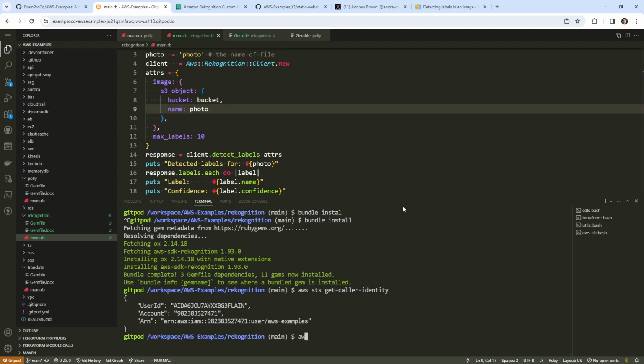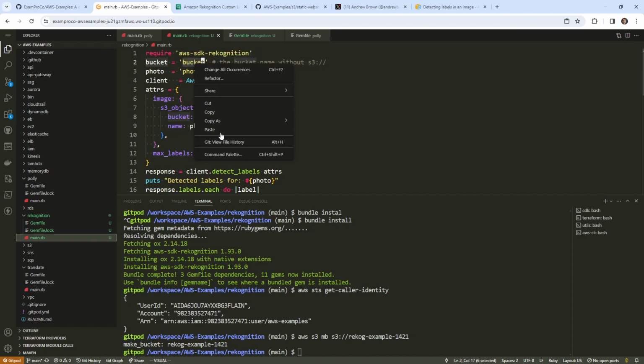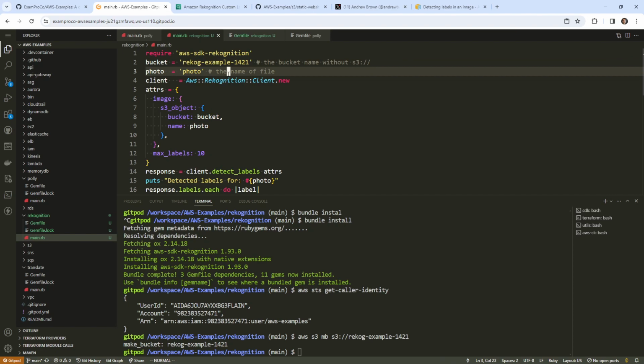We'll go ahead and type in AWS make bucket, or MB for make bucket. AWS S3 is like S3 make bucket. I will say recog example. Put some numbers there on the end. You do whatever you want to do there. So we have a bucket. And I remember like here, I wasn't sure if it needed the S3 or not. So I told people explicitly, which makes sense.